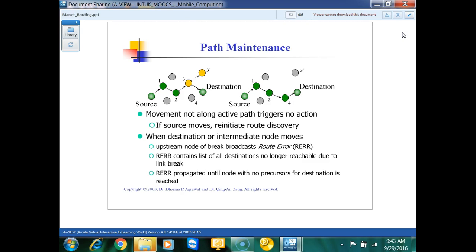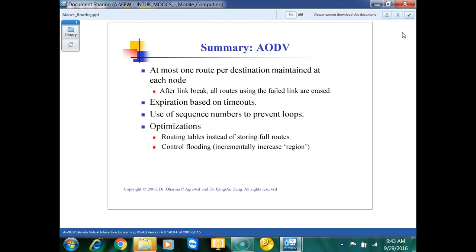Okay? This route error packet is the third packet, after route request and route reply. It contains the list of all destinations which are no longer reachable due to a link break. So the source will start initiating route discovery once again.